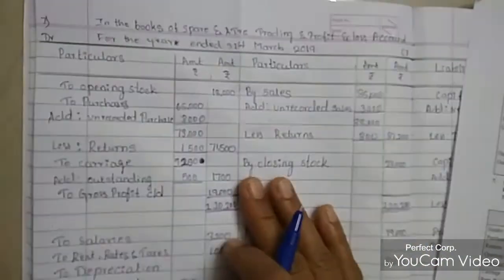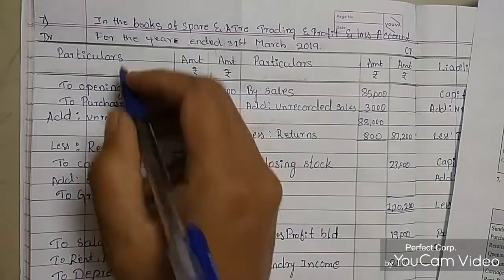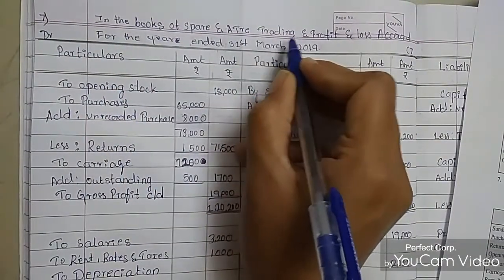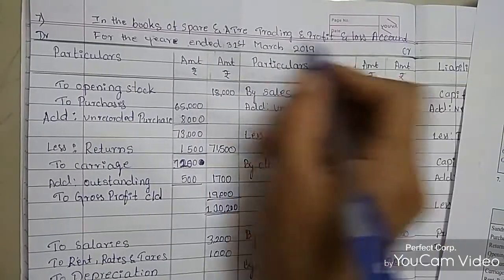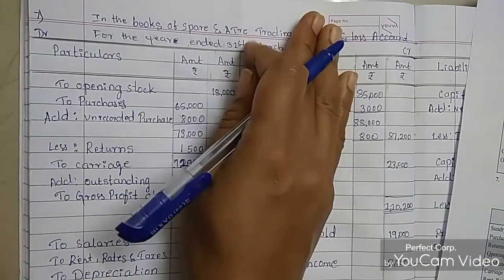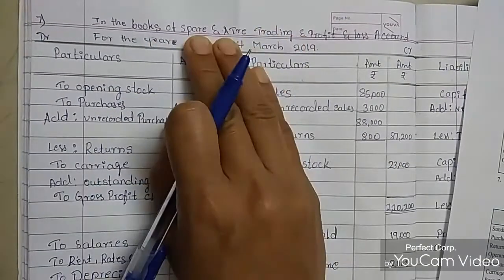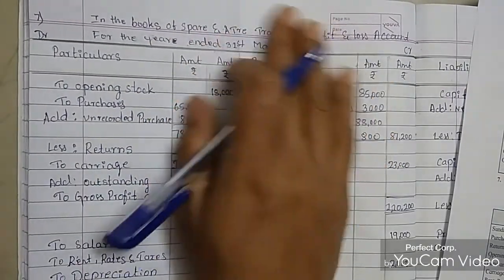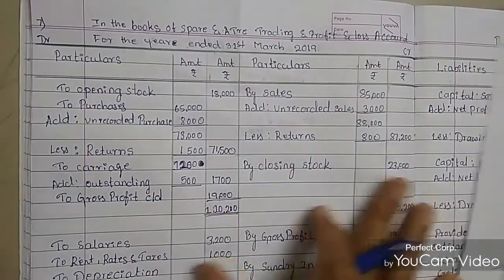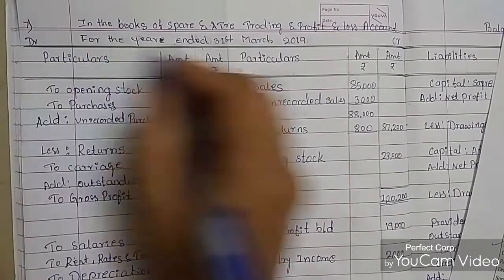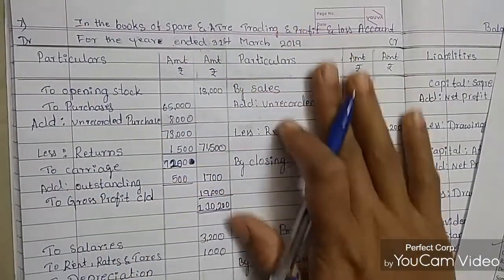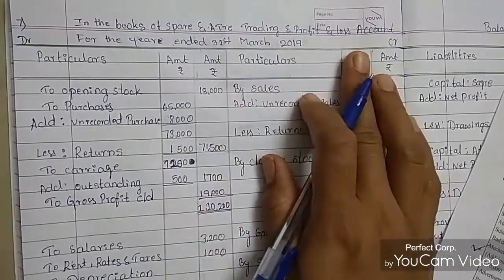In the same table we'll calculate. This is in the books of Sapre and Atre, trading and profit and loss account for the year ended 31st March 2019. This is the debit side and the credit side, with particulars and amount in an inner column and outer column. The credit side is the same, particulars and amount.